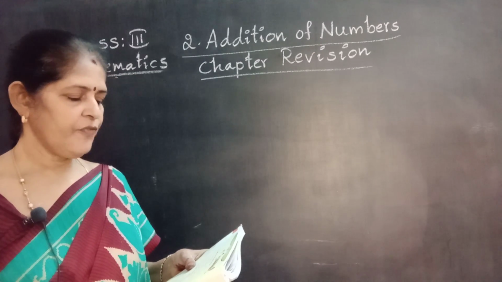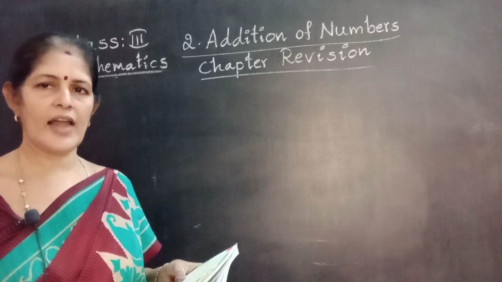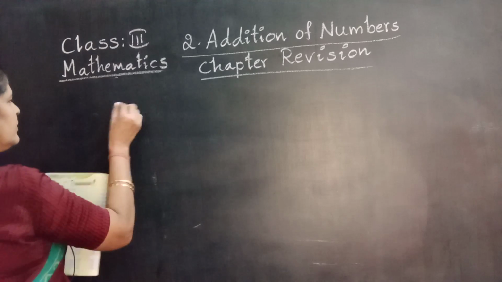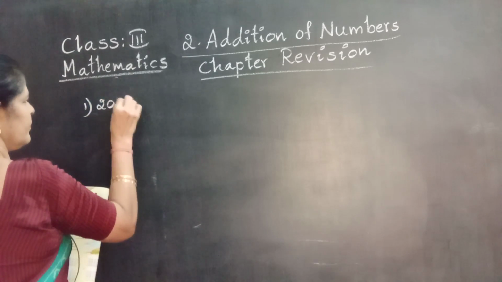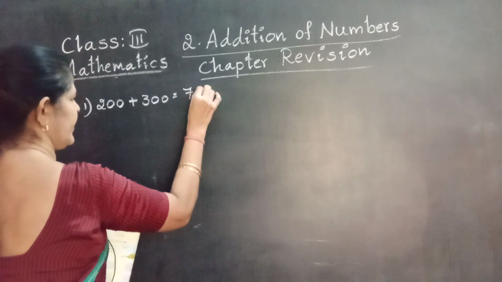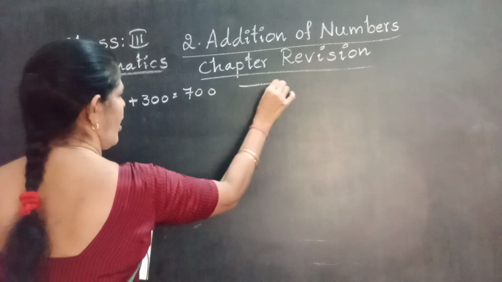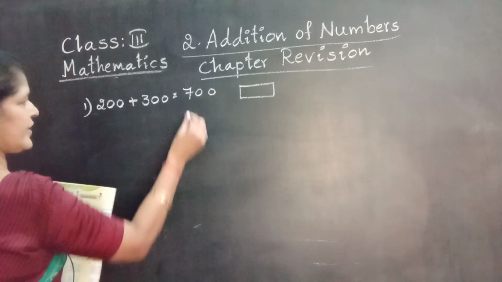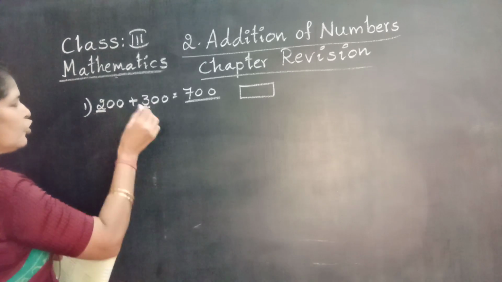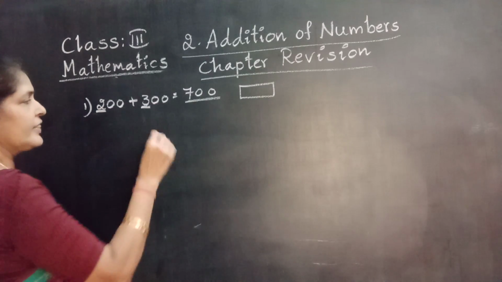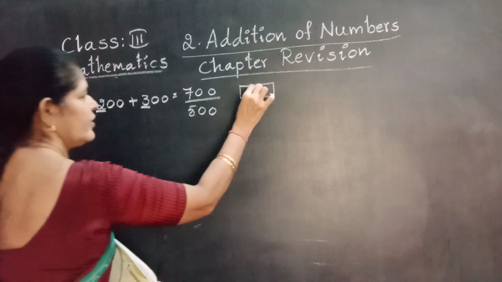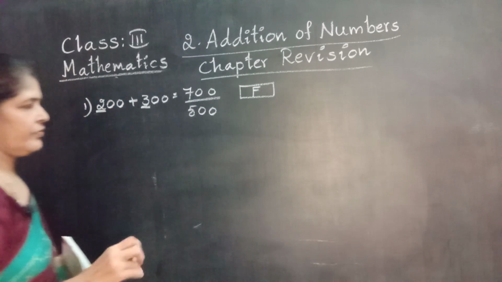Okay. See first Roman. Write T for true and F for false. First one, given 200 plus 300 equal to, given answer goes to 700. Is it correct or wrong? How do you find the answer? Given total is 700. Simple, adding hundreds. 2 plus 3, 5. That means correct answer goes to 500. 700 is wrong. False. F.